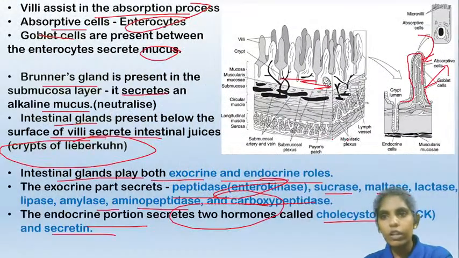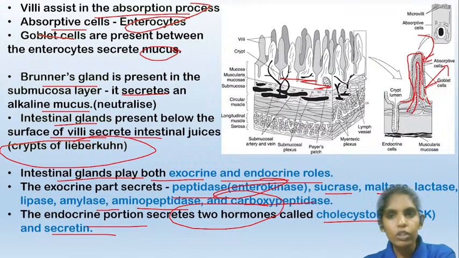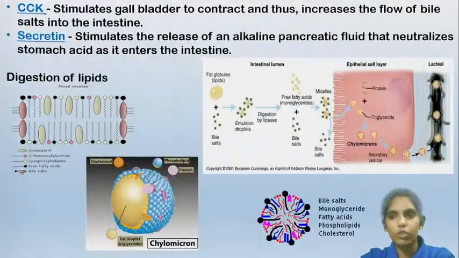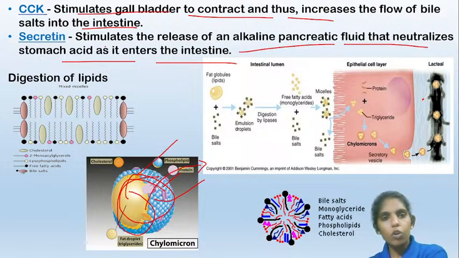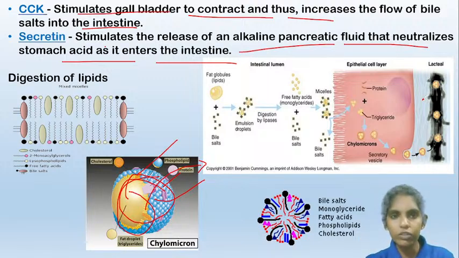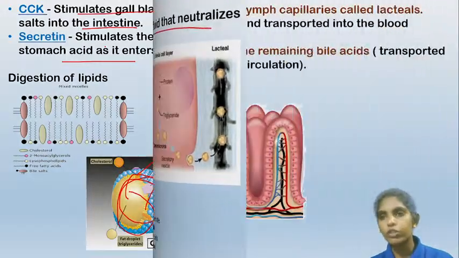And these chylomicrons are absorbed into lymphatic circulation present in the villi. So the villi contain here the blood circulation, and this is the lymph circulation. The lymph vessels are known as lacteals. So these chylomicrons will be absorbed into these lacteals, and then eventually into the blood circulation. First the bile salts will emulsify these fats. They will form chylomicrons. These chylomicrons will be absorbed into the lacteals, that is, the lymph circulation present in the villi, and from there they will eventually be dumped into the blood circulation.